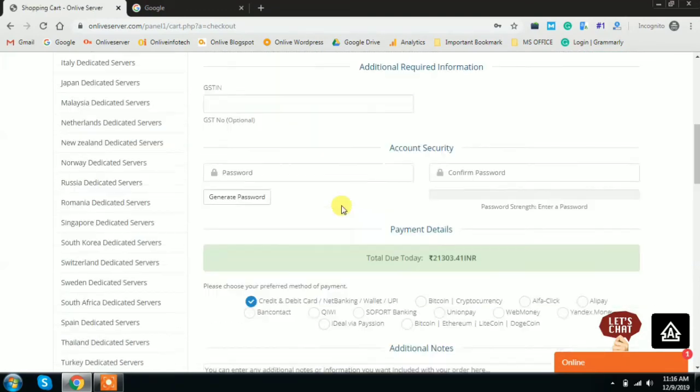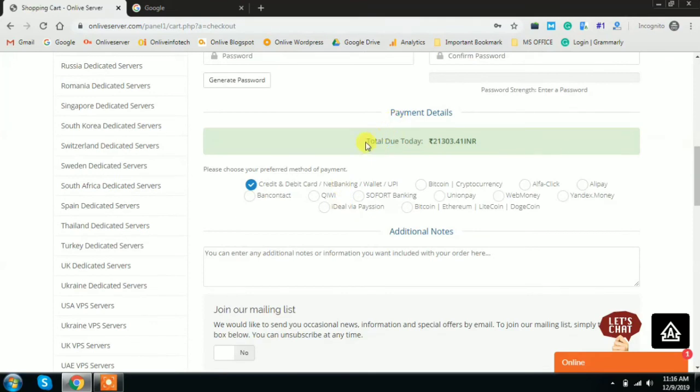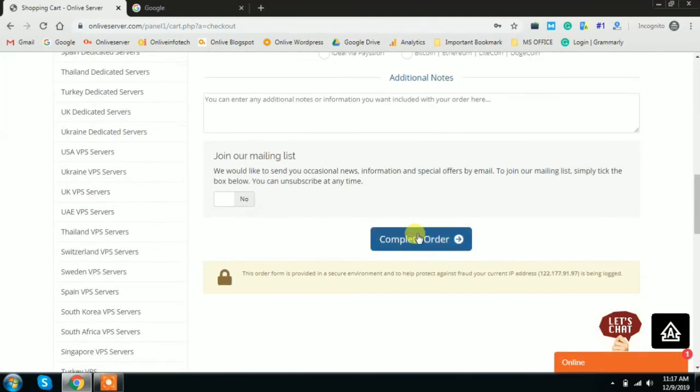Now scroll the page, and here you will get some payment methods. We accept payment through credit card, debit card, net banking, wallet, or UPI. If you are from India, you can choose this option. If you are from outside the country, or even if you are from India, you can also choose the other ones. We also accept payment through Bitcoin, UnionPay, WebMoney, Alfa-Click, Alipay, Yandex Money, and Payment contact. These are some of the payment methods. Choose according to your convenience, make the payment, and complete your order.